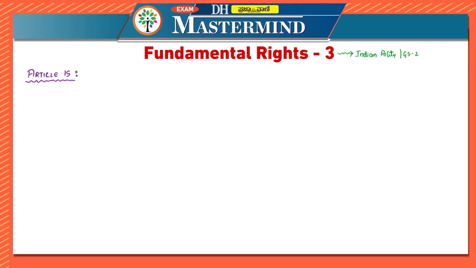Article 15 speaks about prohibition of discrimination. So discrimination is prohibited on certain grounds. In case of Article 15, we have to remember that this discrimination should not be made by the state. Okay, this you have to keep in mind. That is, the article itself says that the state shall not discriminate against any citizens. On what grounds is also important. This is very important actually. On what grounds there should not be any discrimination.